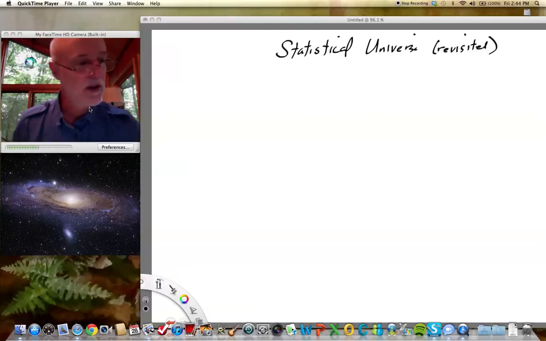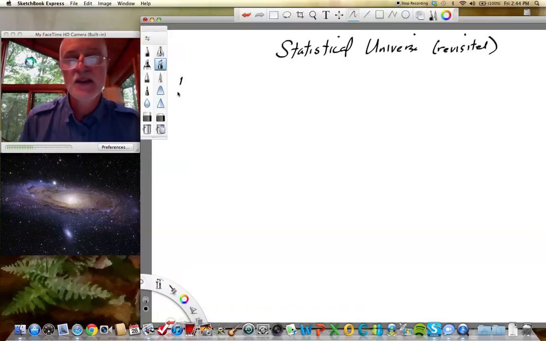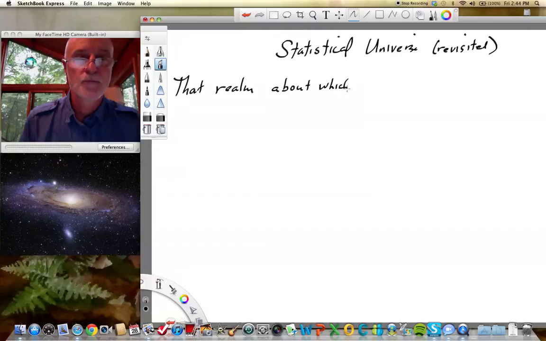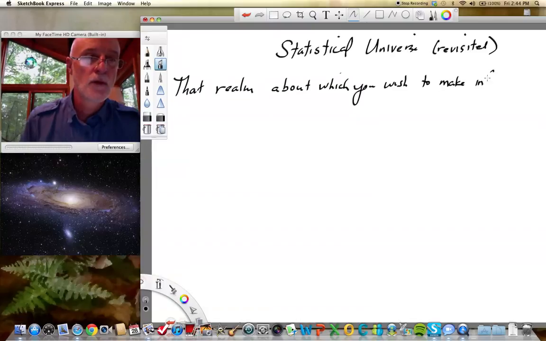In fact, if we were to define statistical universe, we can simply say it is that realm about which you wish to make inferences. In other words, it's the group that you're asking questions about.